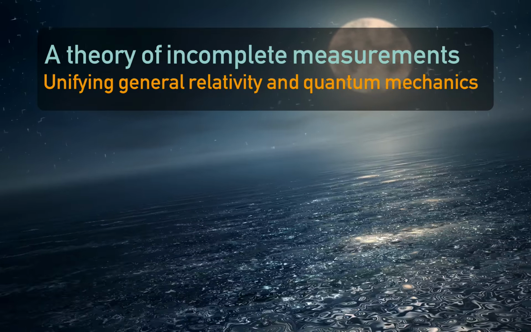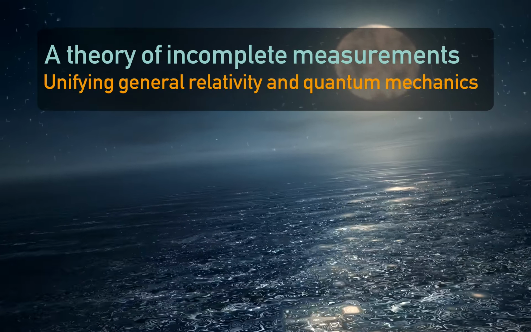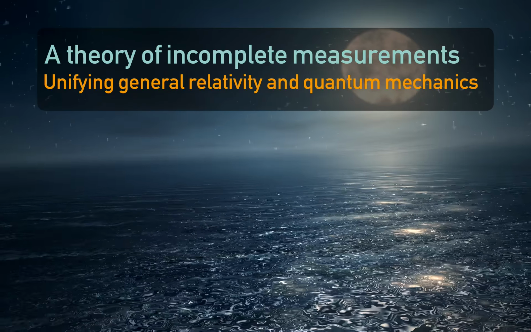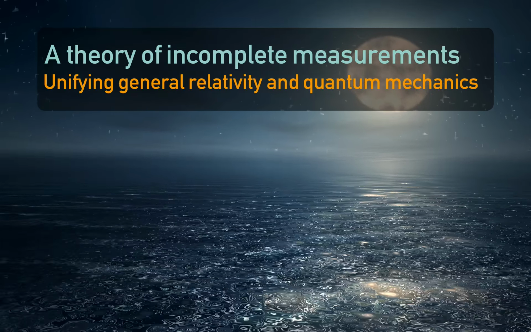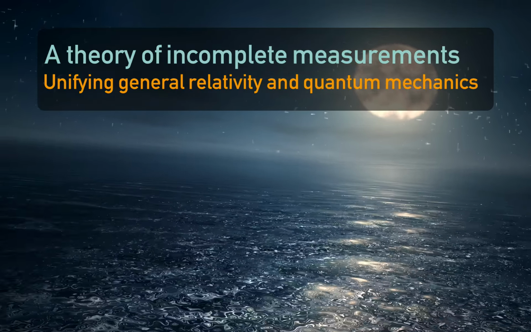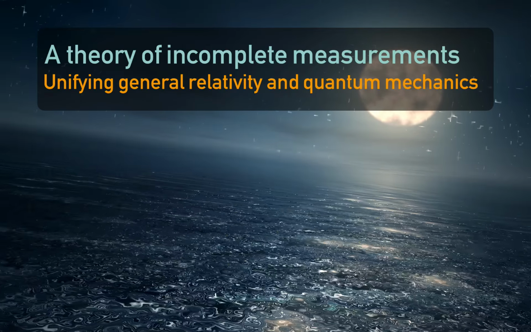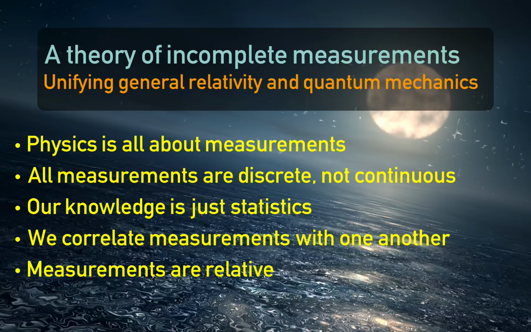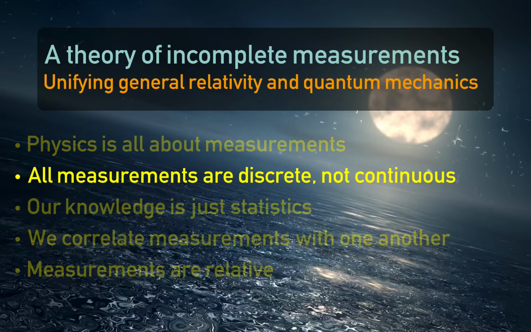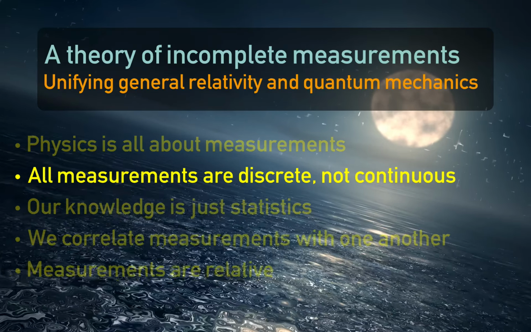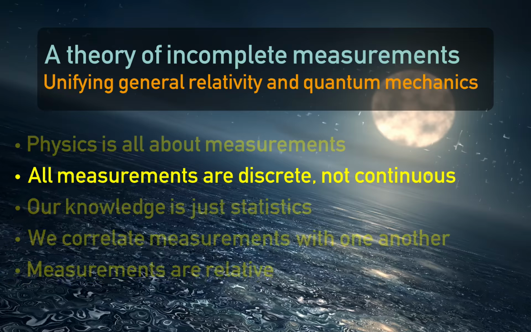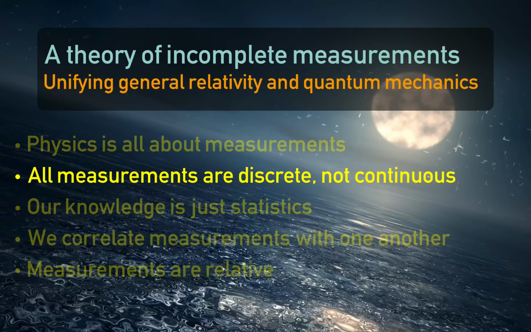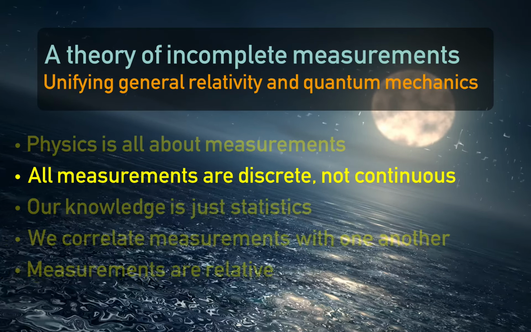In the introduction video, we saw a 1,000-foot overview of the theory of incomplete measurements, a proposal to unify the theory of general relativity and quantum mechanics. In particular, we saw that the theory could be summarized in 5 key points. In the previous video, we defined what measurements are. In this video, we will focus on the second point, namely that measurements are all discrete. We will see that as a result, we can conclude that there is no continuum, no space and no time.